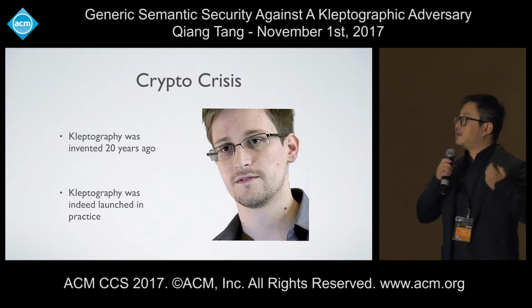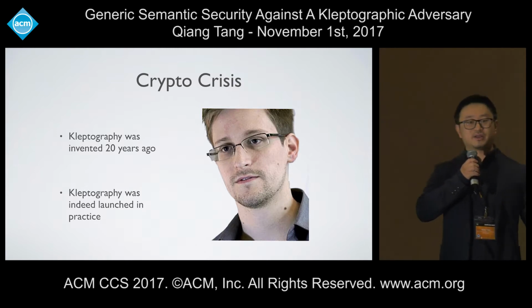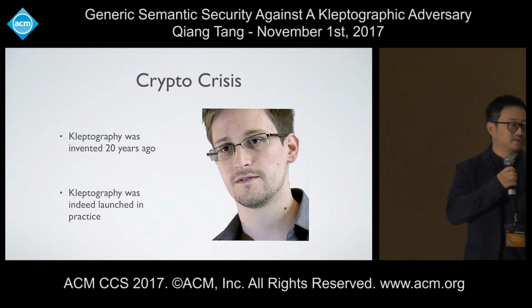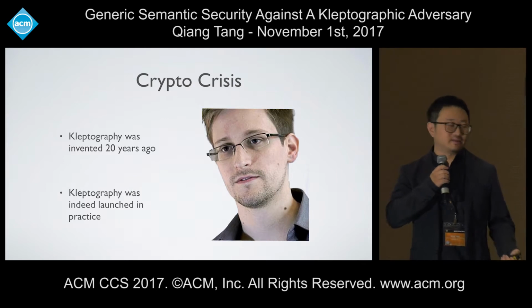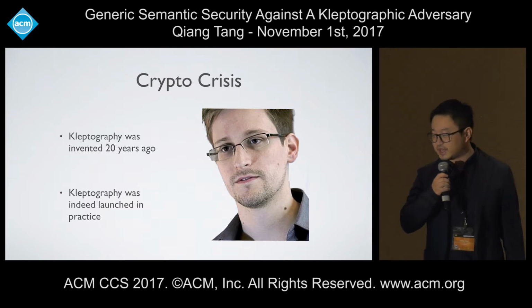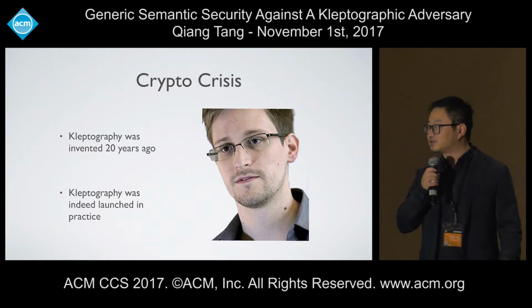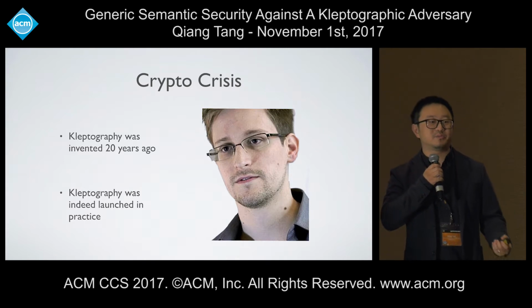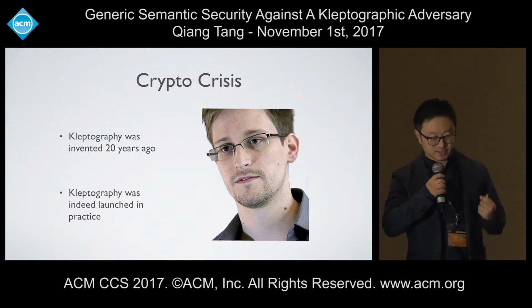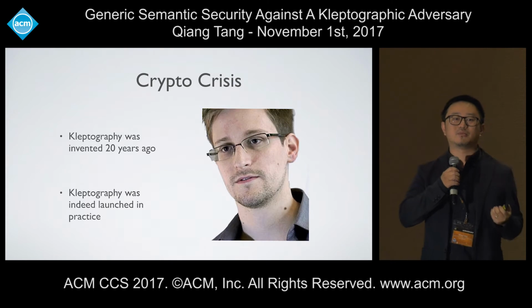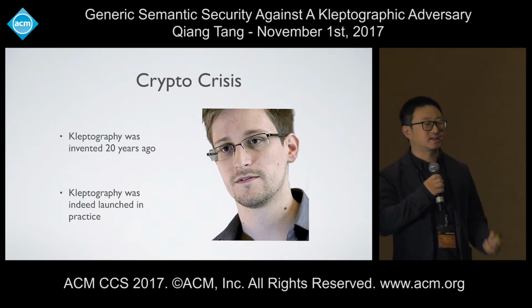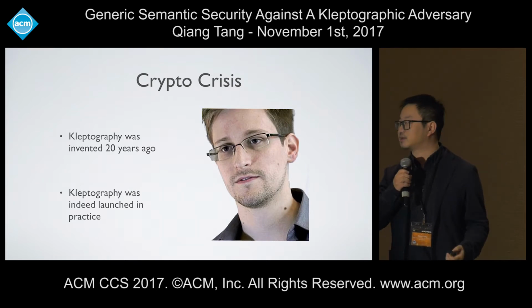This type of theory was actually invented 20 years ago, but it was never taken so seriously by our community. And suddenly, after two decades, this gentleman tells the world that cryptography can be subverted in real life. Actually, in the Snowden revelation, there's a clear example of the Dual EC pseudo-random generator that carries out exactly this type of attack.